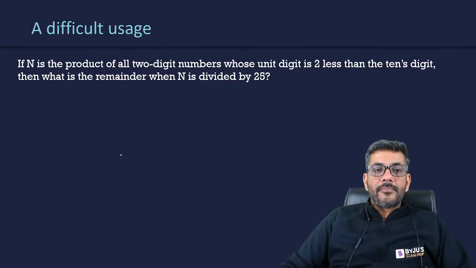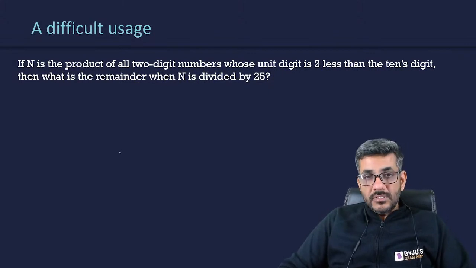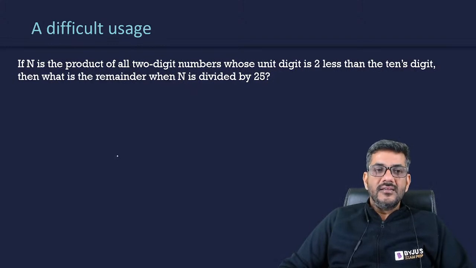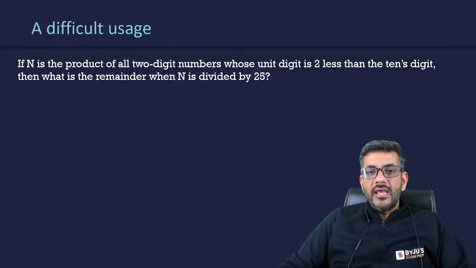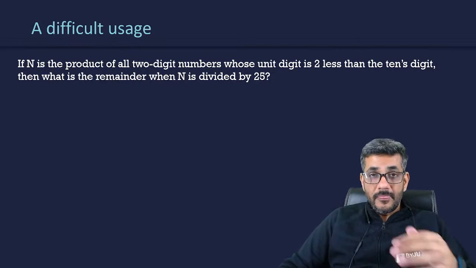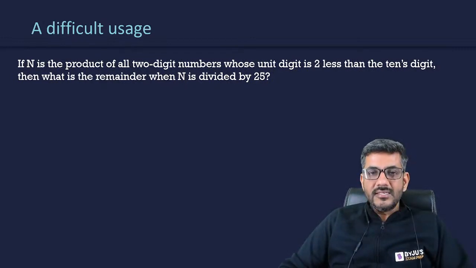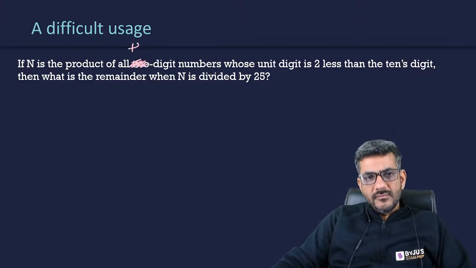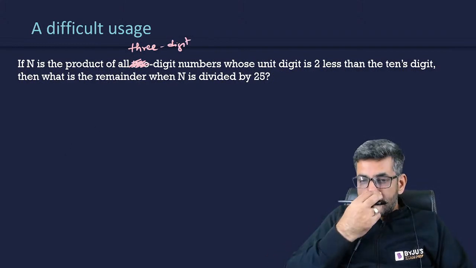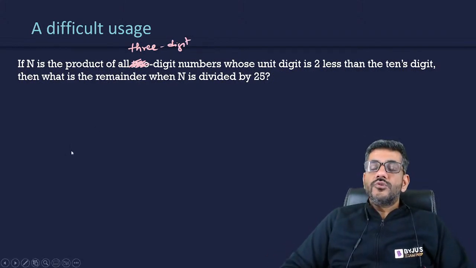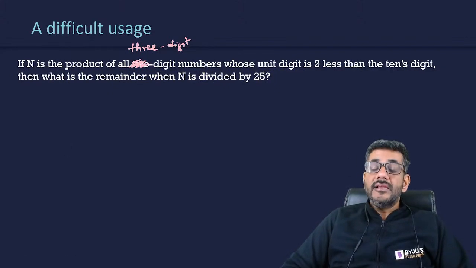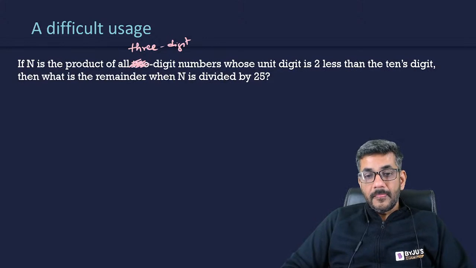If n is the product of all two-digit numbers whose unit digit is 2 less than the tens digit, then what is the remainder when n is divided by 25? Looks like a difficult question for me, isn't it? ठीक है, और यहां पे 2 डिजिट क्या, let me make it 3 digit, थोड़ा और मुश्किल लगेगा आपको. n is the product of all 3-digit numbers whose unit digit is 2 less than the tens digit, then what is the remainder when n is divided by 25, right?